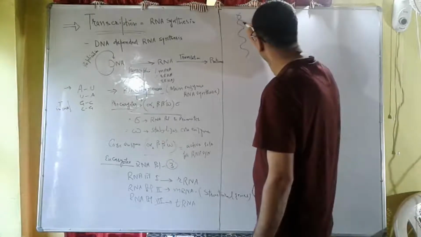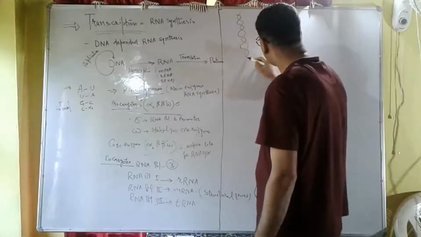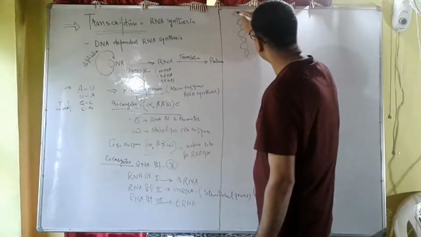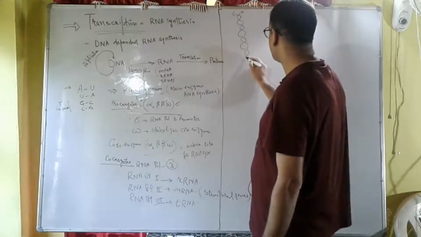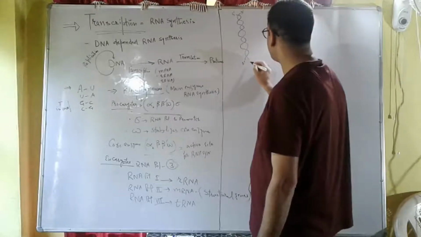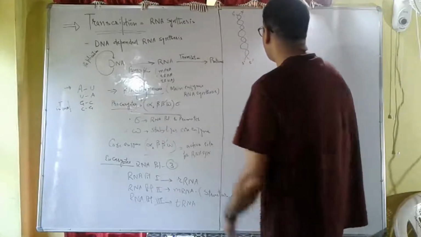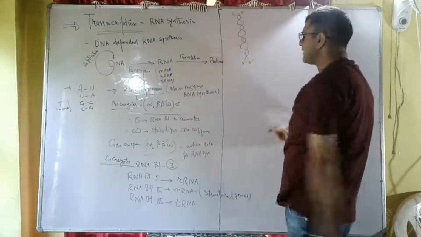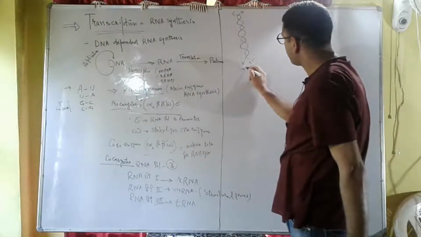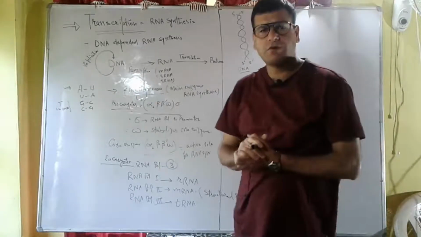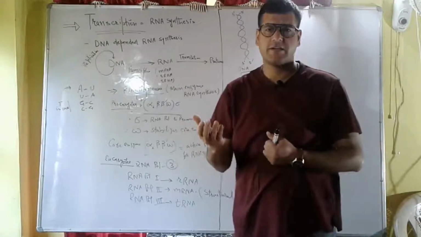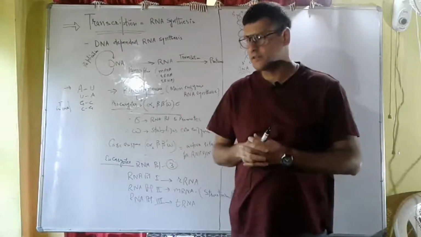Obviously this is the 5' end, 5 prime, 3' end, or 3 prime. We have 3' end, 3 prime, 5' end. We know that this is a DNA molecule. It has got two strands. One strand is in the 5' to 3' direction, another strand is in the 3' to 5' direction.